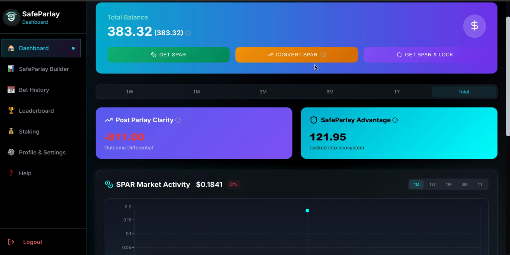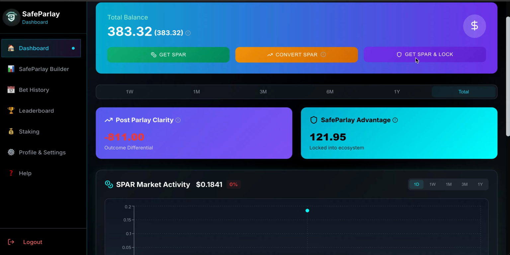All right, next up we have Convert SPAR. That simply means to sell your SPAR. If you have SPAR in your wallet, you can simply hit Convert SPAR and it will turn it back into USDT or USD, and that will go back to your crypto wallet. All right, and lastly, what we have here is Get SPAR and Lock.